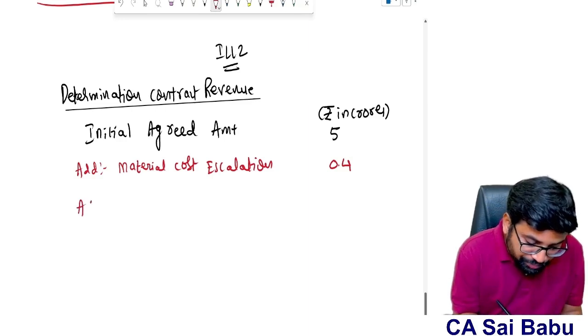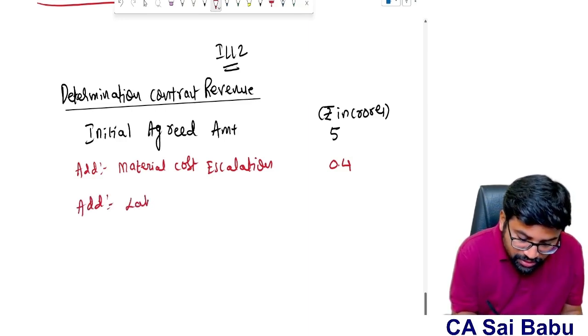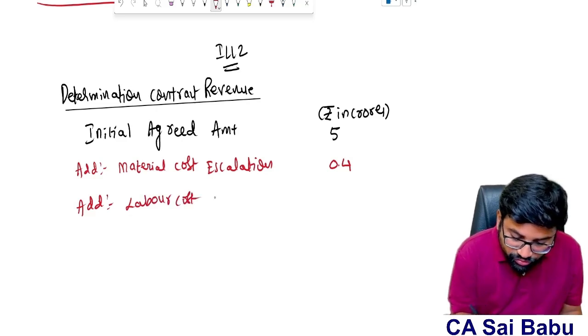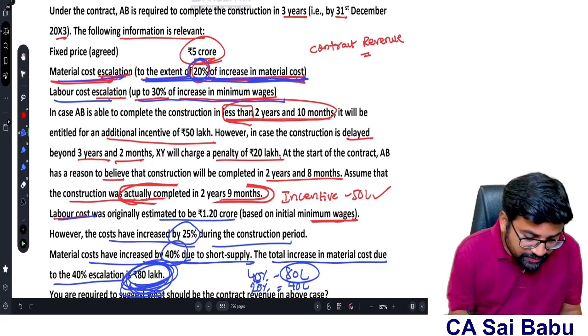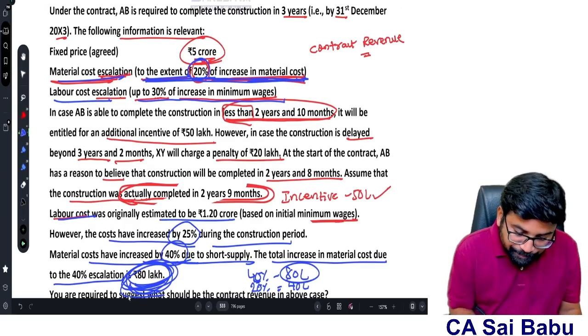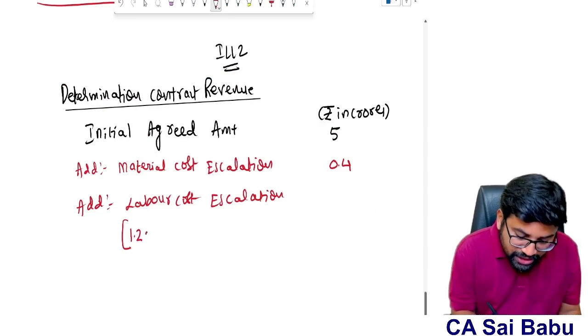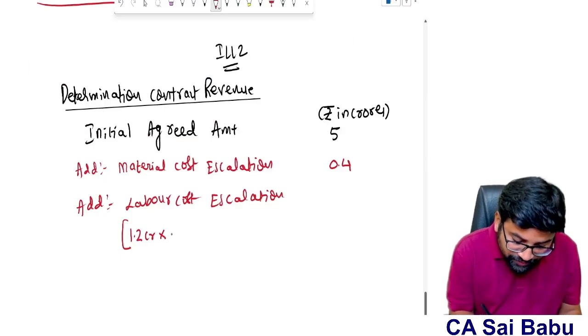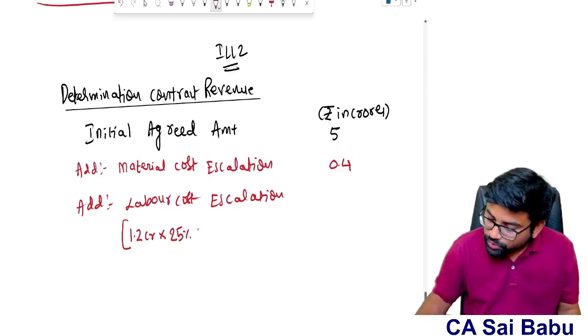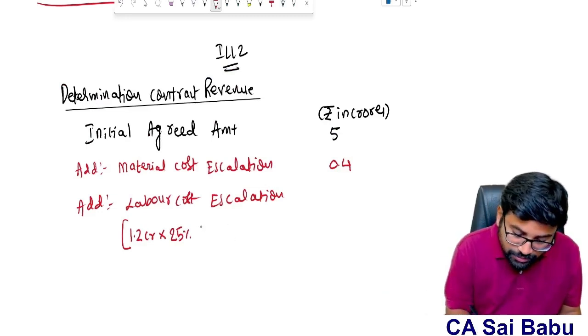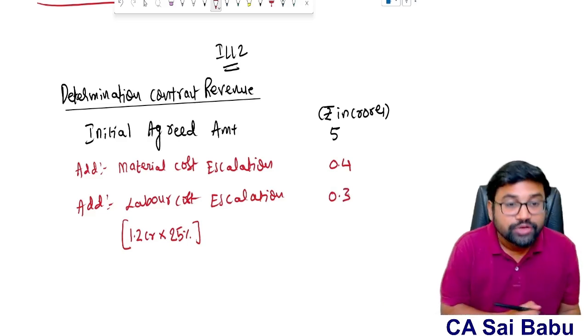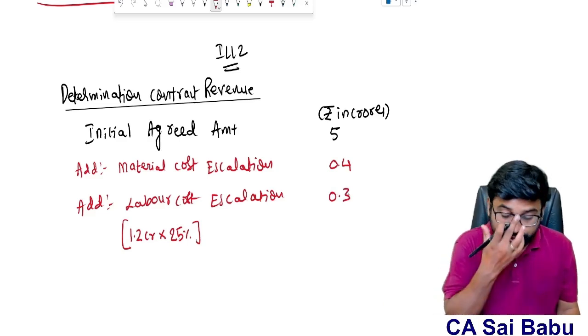Actually, if you see, add labor cost escalation. They have written in the agreement that labor cost has to be considered at up to 30% of increase in minimum wages. Minimum wages increased by 25%. And the minimum wages they have estimated at 1.2. So 1.2 crores into 25% increase. So 1.2 into 25%, 0.3 crores we need to take.